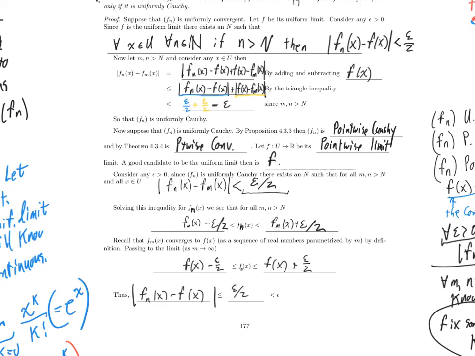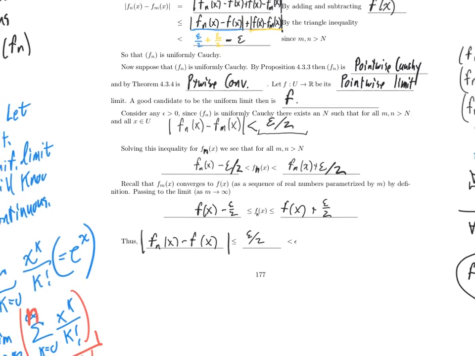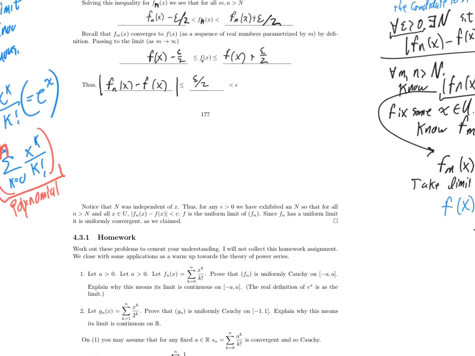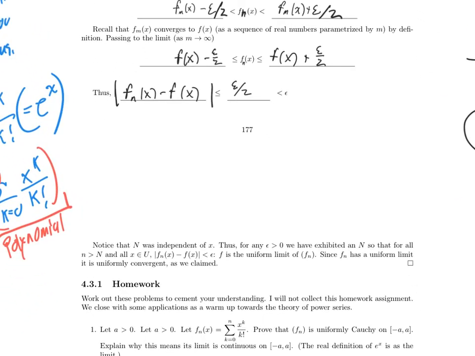So maybe I'll write the concluding sentence. Thus, for any epsilon, because we started with consider any epsilon bigger than 0, we've exhibited a choice of big N so that for all little n bigger than big N, and any x in the domain, the absolute value of f sub n of x minus f of x is less than epsilon. We also considered any little m bigger than big N, but that was part of the proof, not part of the conclusion. That means f is the uniform limit of f sub n. Since f sub n has a uniform limit, it is uniformly convergent, as we claimed.